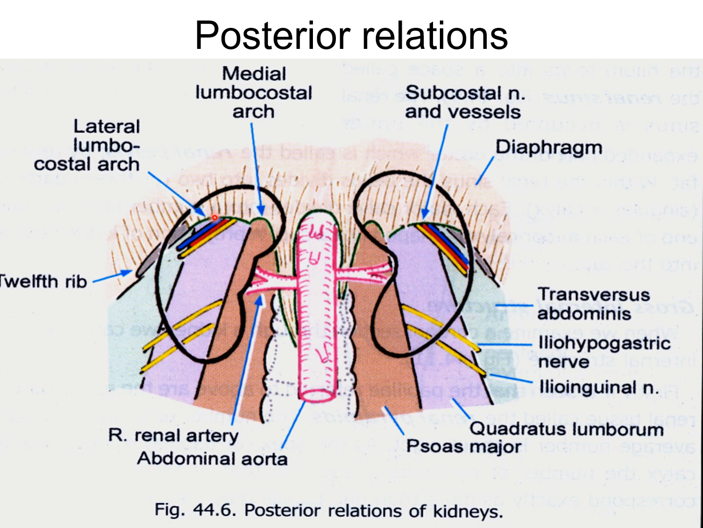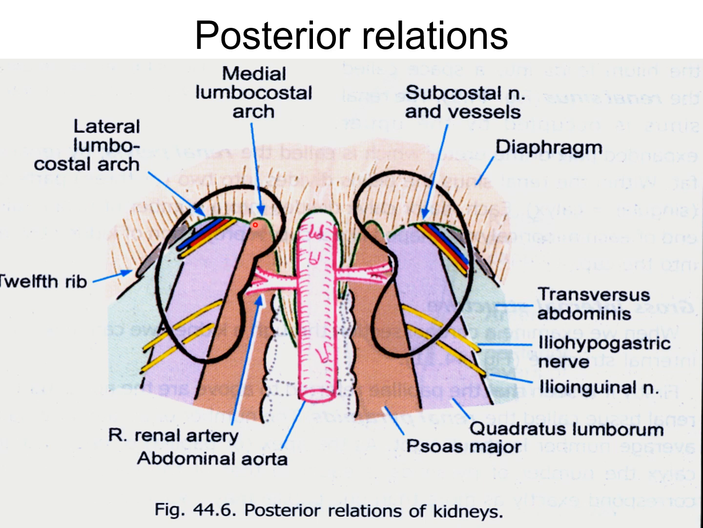So these are the posterior relations of the kidney. These vessels are the subcostal vessels. These are the iliohypogastric vessels, ilioinguinal nerve, from medial to lateral. Most medially there is the quadratus lumborum, psoas major, then quadratus lumborum, and transversus abdominis muscle. So this is the posterior relation of the kidney on both right and left sides.